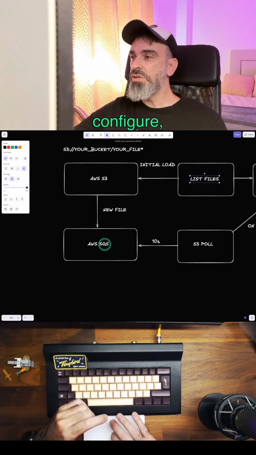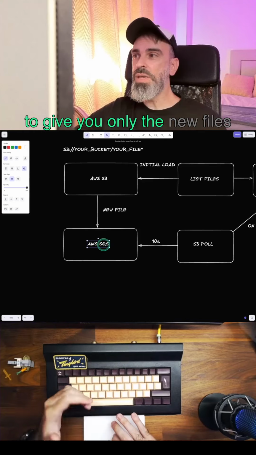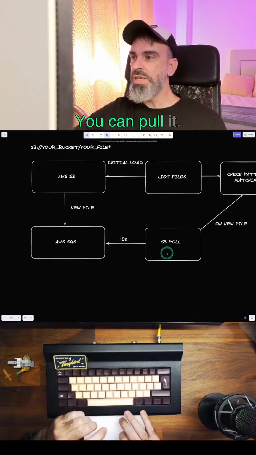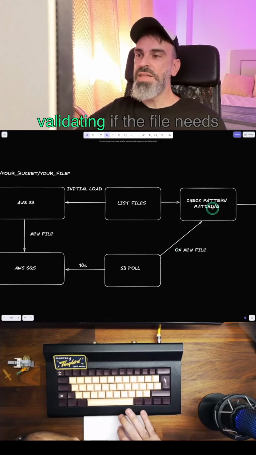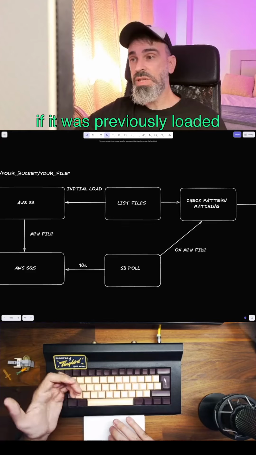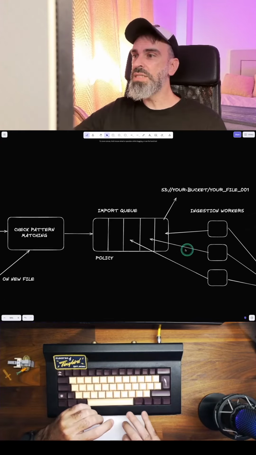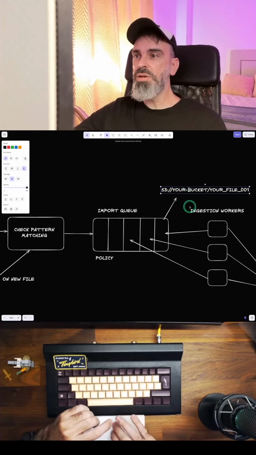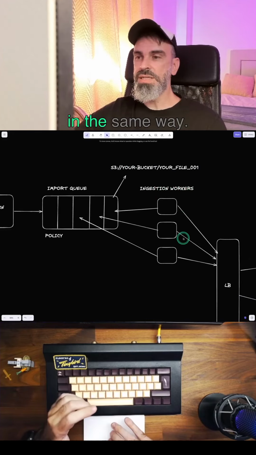So what you can do is configure an SQS endpoint that's going to give you only the new files loaded in S3. You can poll it. You can again do the pattern matching, validating if the file needs to be loaded, if it was previously loaded or not, etc. And then you follow the very same process. You add to the queue the metadata of the new file to be loaded, and a worker processes it and inserts into ClickHouse.